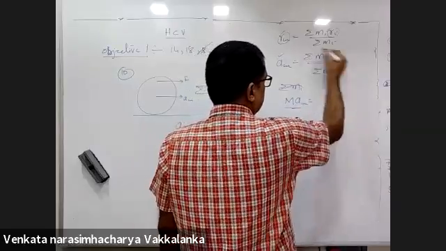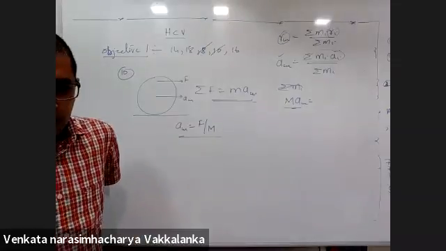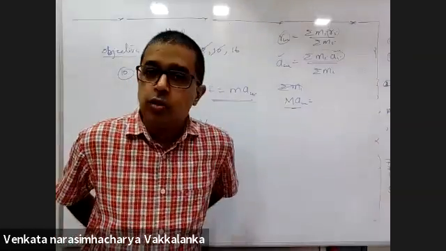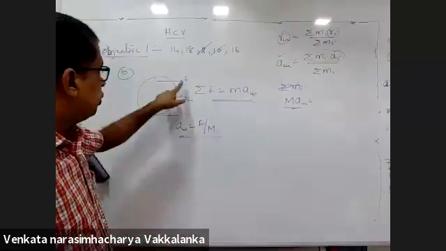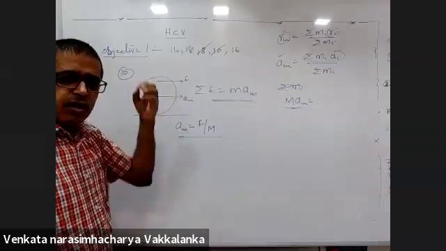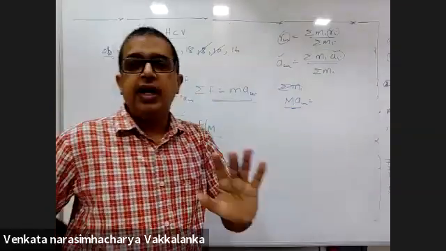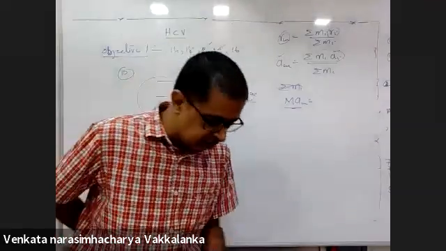So the vector summation of all the forces acting on the system of particles will be equal to mass into acceleration of center of mass. So you may apply the force anywhere. That net total force will be equal to mass into acceleration of center of mass.